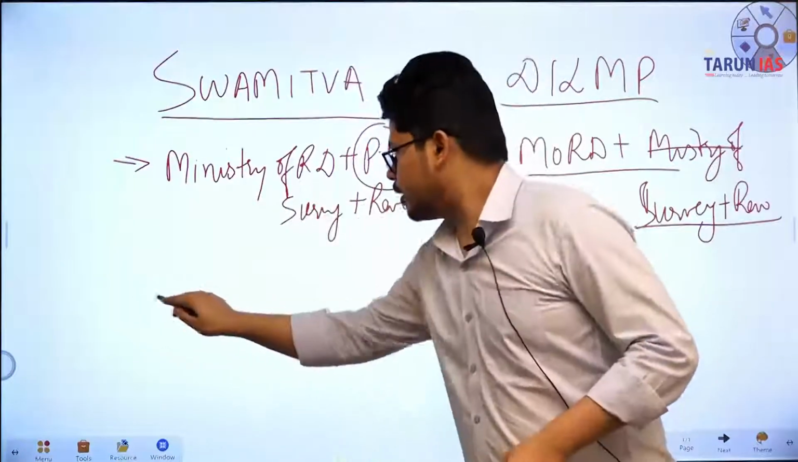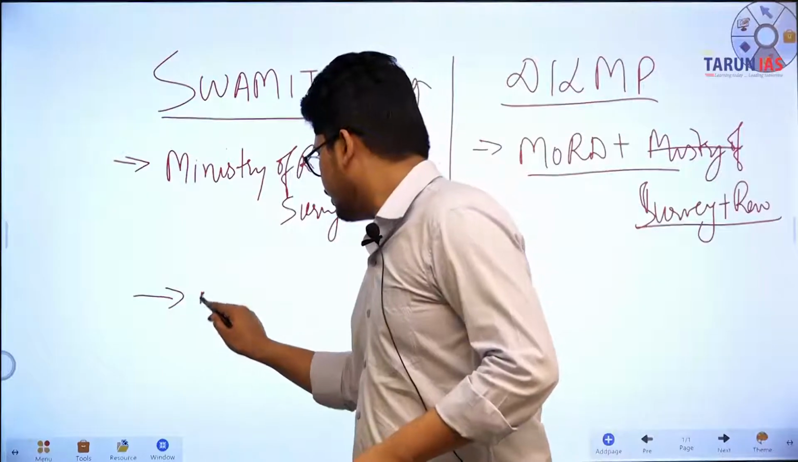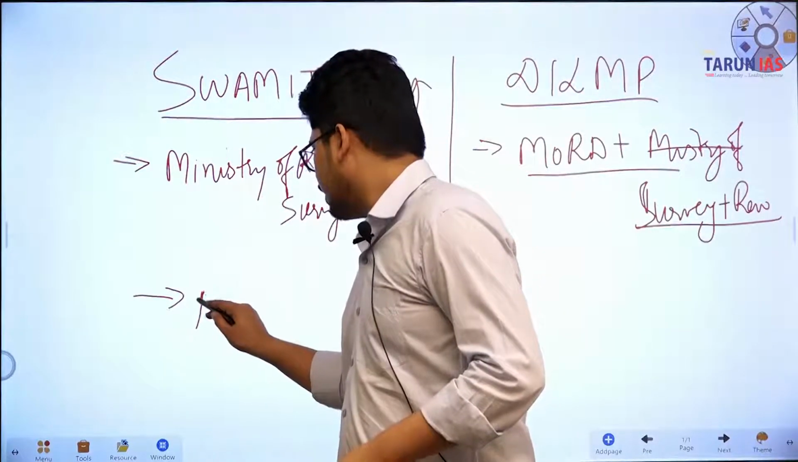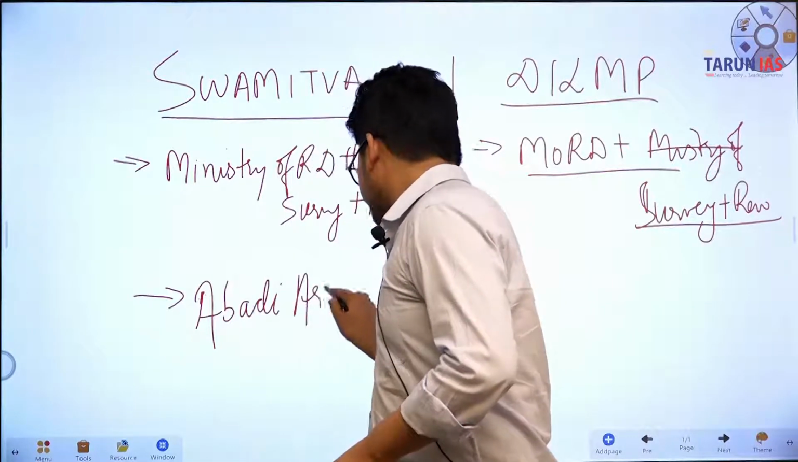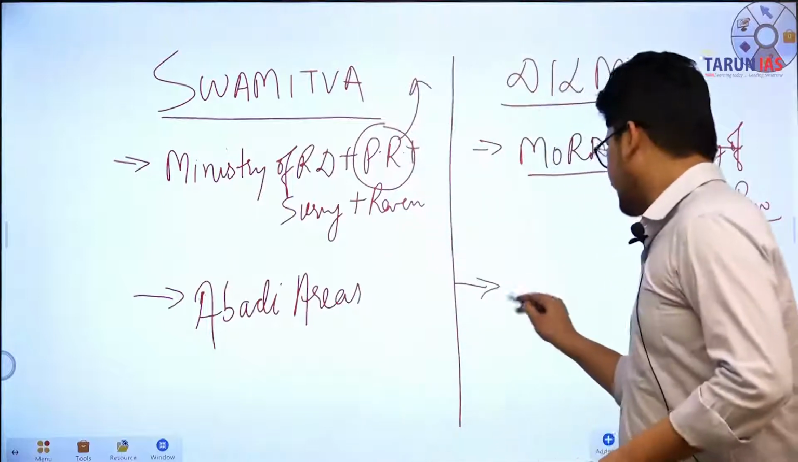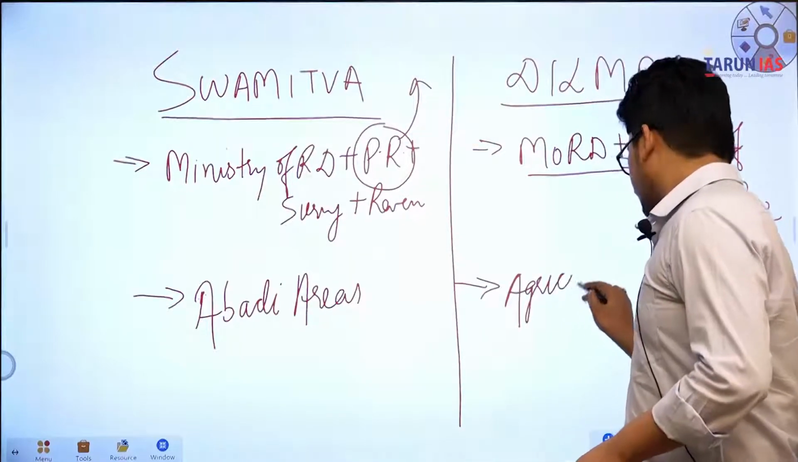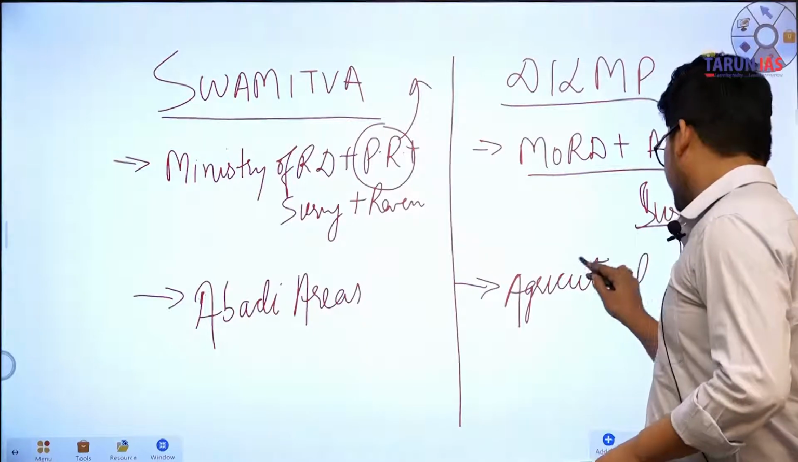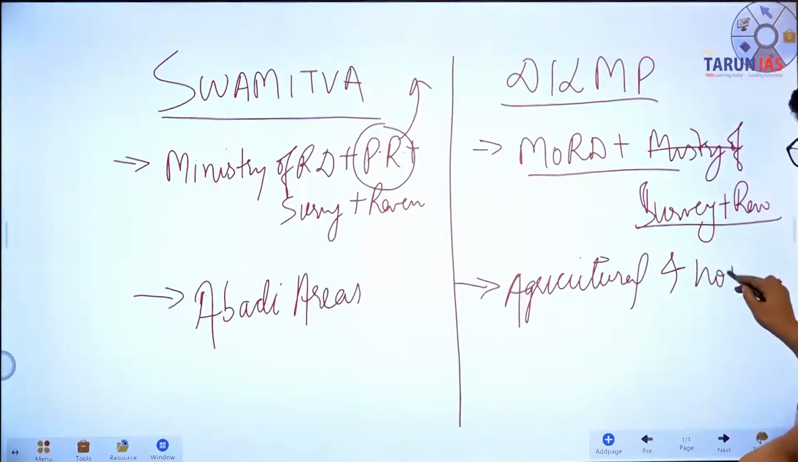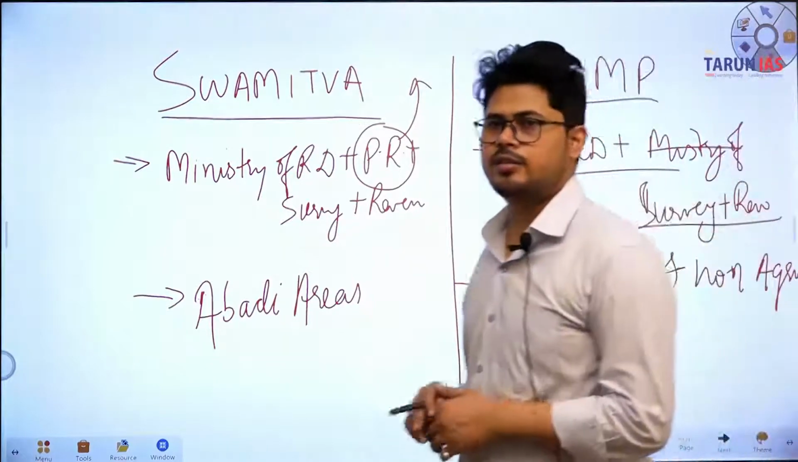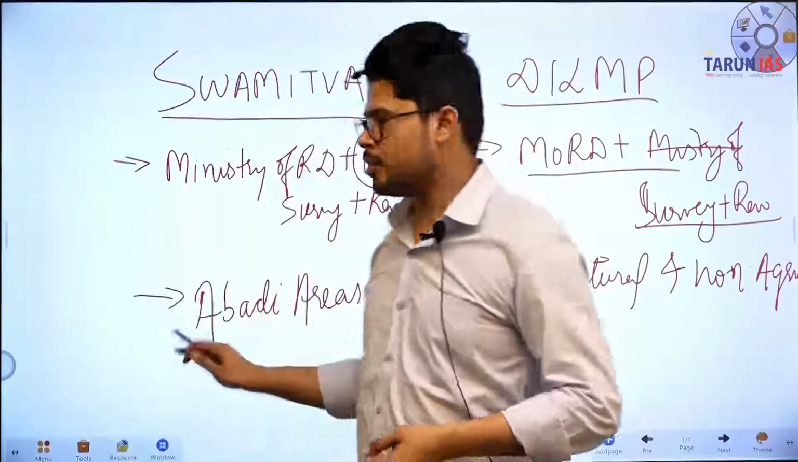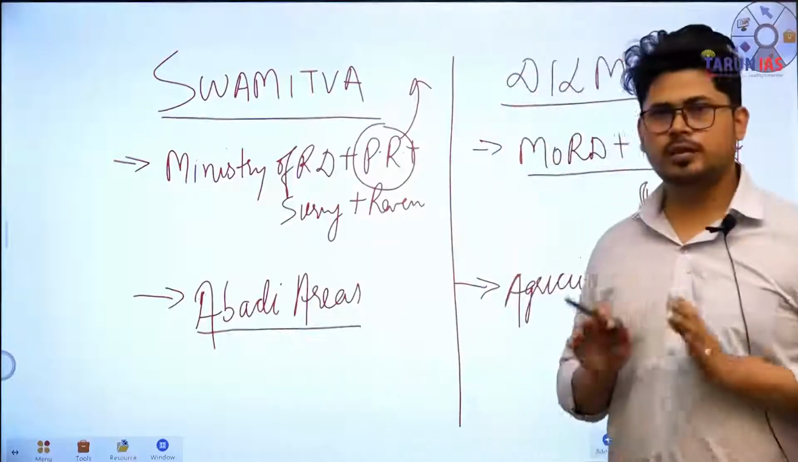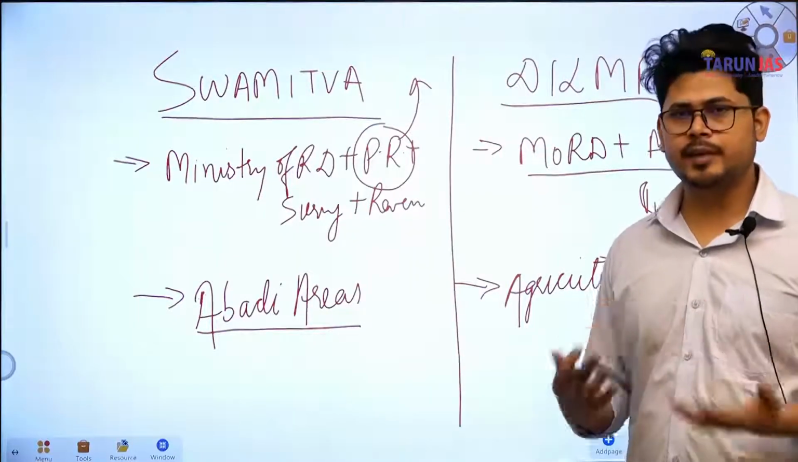Fine. The second one is, it is about the मतलब property or abadi areas. Very important, abadi areas. ठीक है, it is about agricultural lands, agricultural and of course non-agricultural, commercial lands. Agriculture, non-agricultural lands, the ones which are not used for development of homes. But Swamitva scheme is for development of the land that is being used for property development.